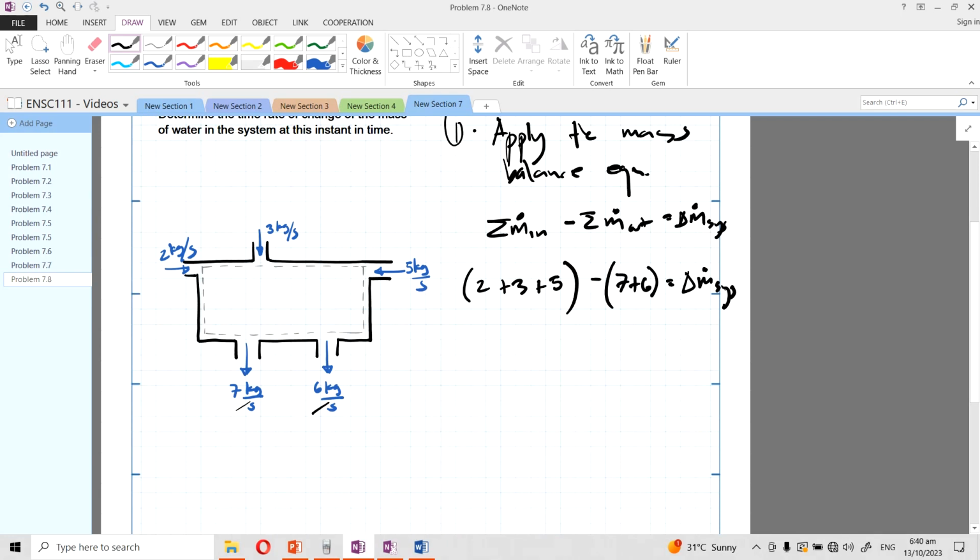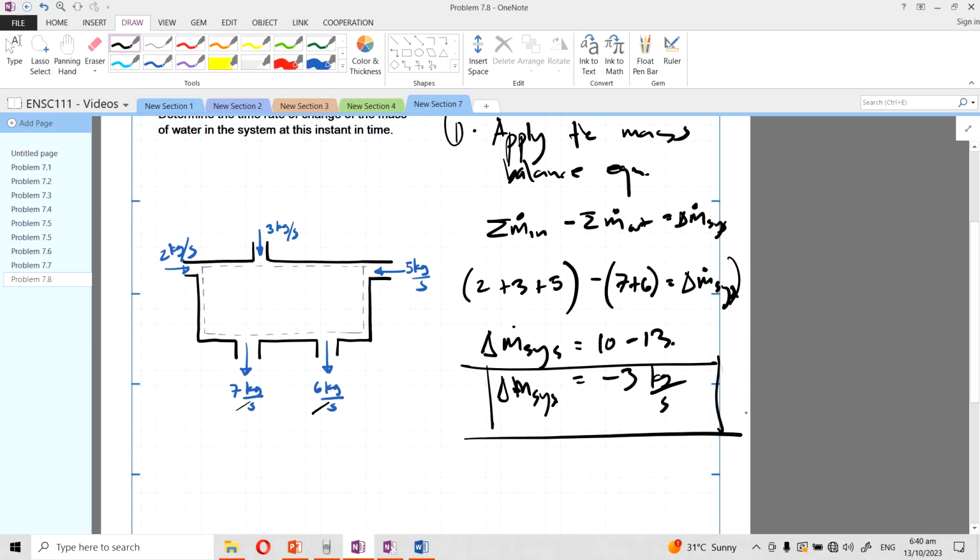So if we do the computations here, what we get is the change in the mass of the system is equal to 2 plus 3, this is 5, plus 5, so 10, minus 13. So this is 10 minus 13, which is equal to 3. Actually, minus, so minus 3 kilograms per second. So that means there is a reduction of mass in the system of minus 3 kilograms per second at this instant.